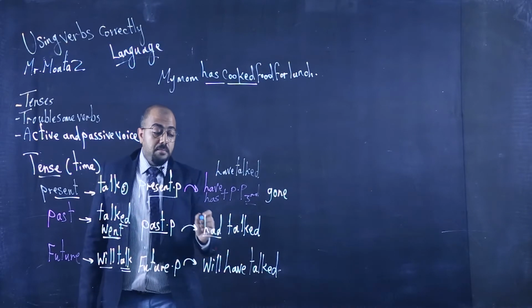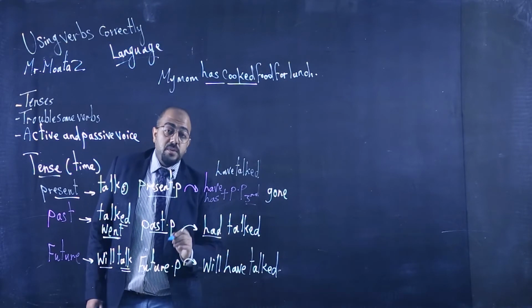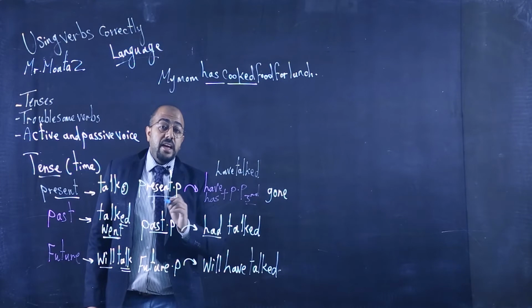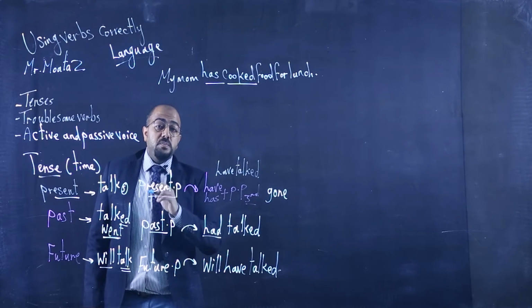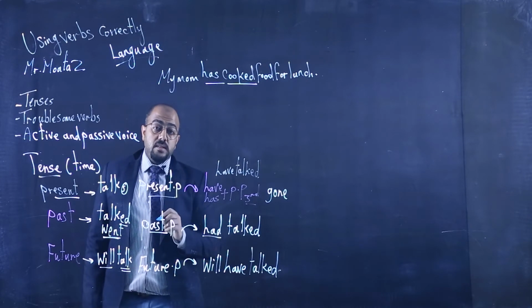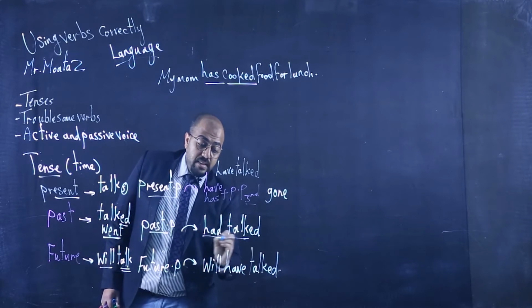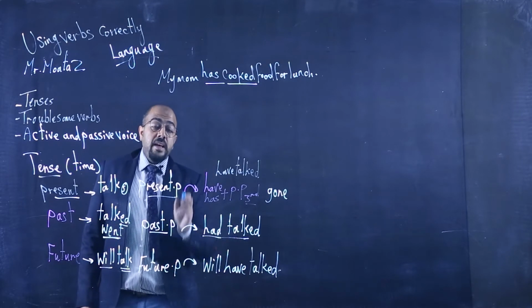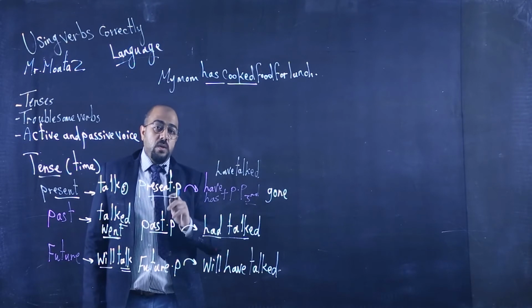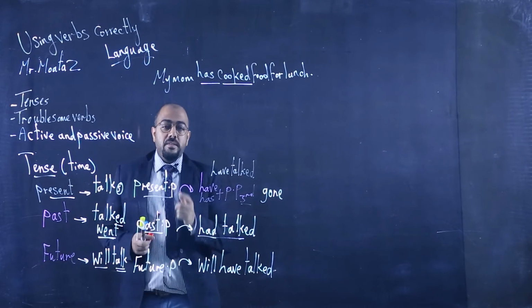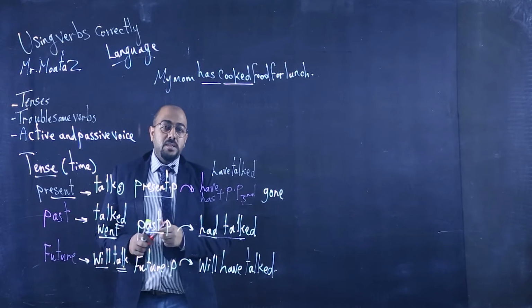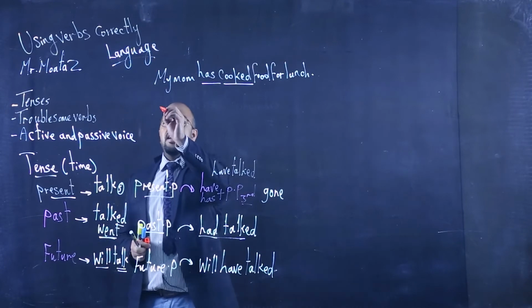What about the past perfect? It shows that an action happened in the past before another action in the past. So we have two actions in the past. One in the perfect that happened first, and the second will be in the past only. To know the difference between the past and the past perfect, we have a sentence here.